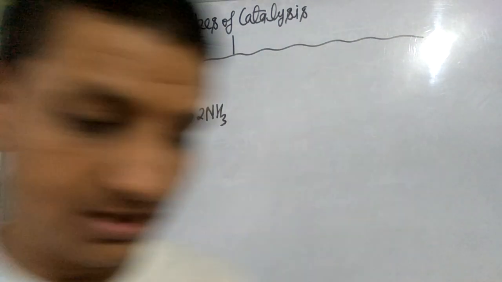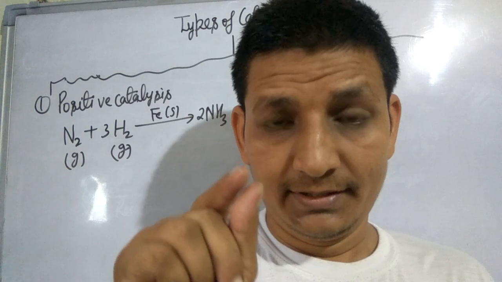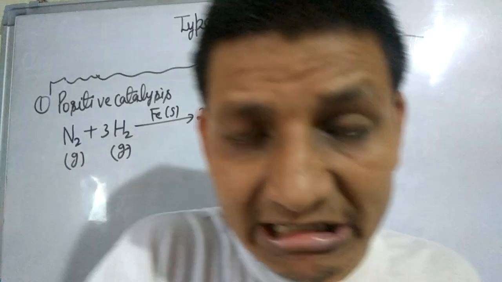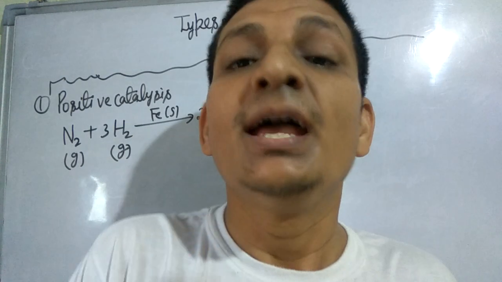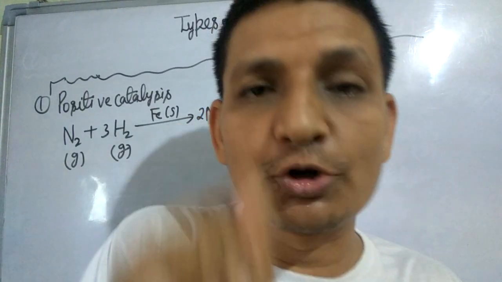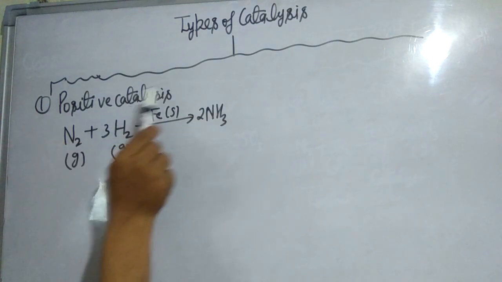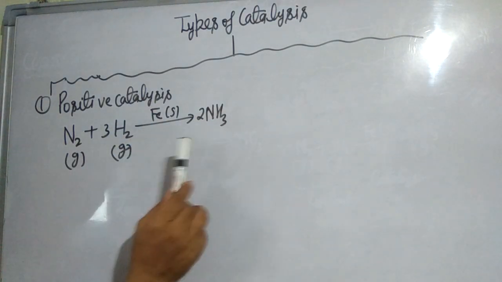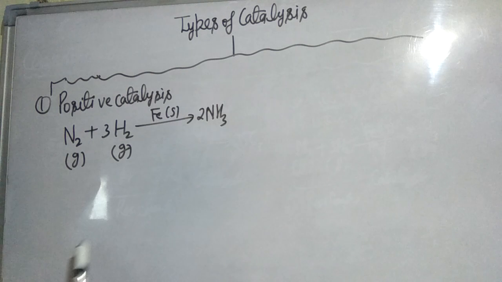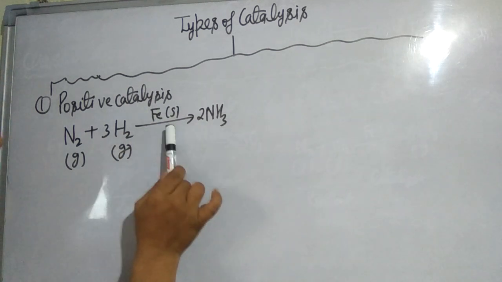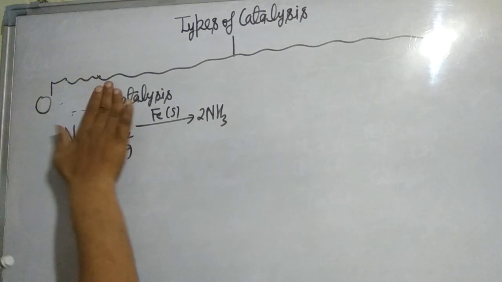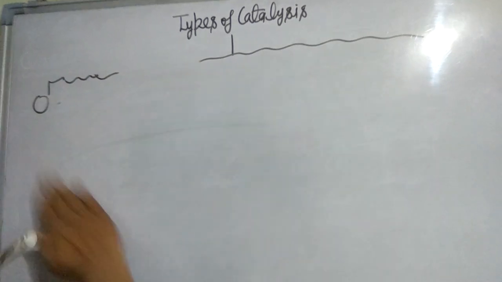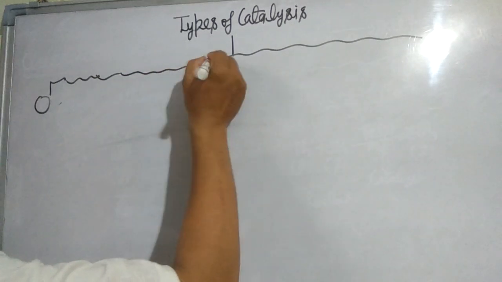What is a positive catalyst? When a catalyst increases the rate of reaction, the catalyst is called a positive catalyst, and this phenomenon is known as positive catalysis. So look here, number 1 positive catalysis. In the Haber process for the manufacture of ammonia, iron acts as a positive catalyst. Second is number 2, negative catalyst.